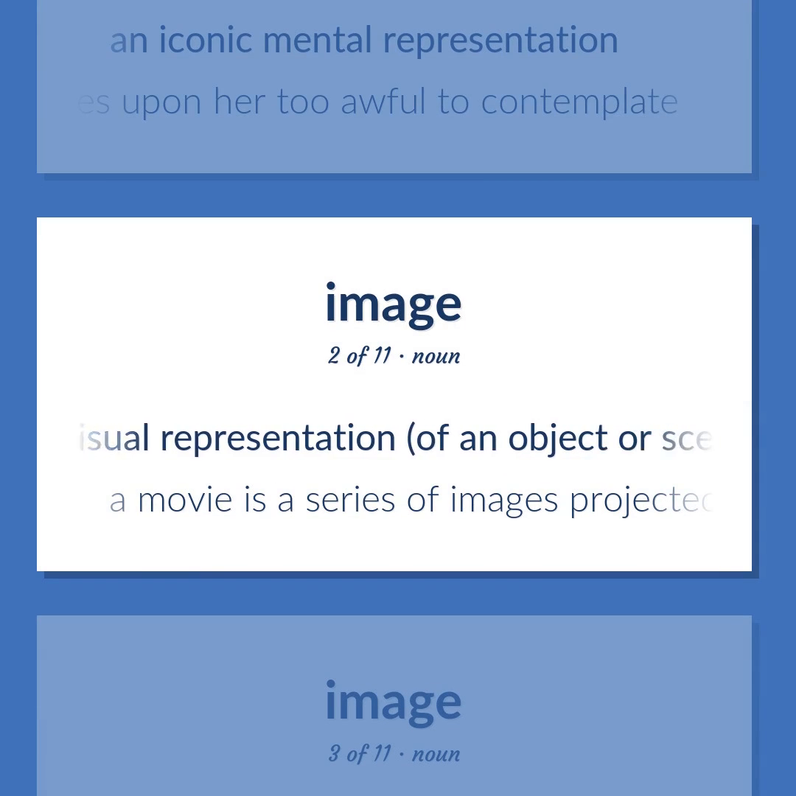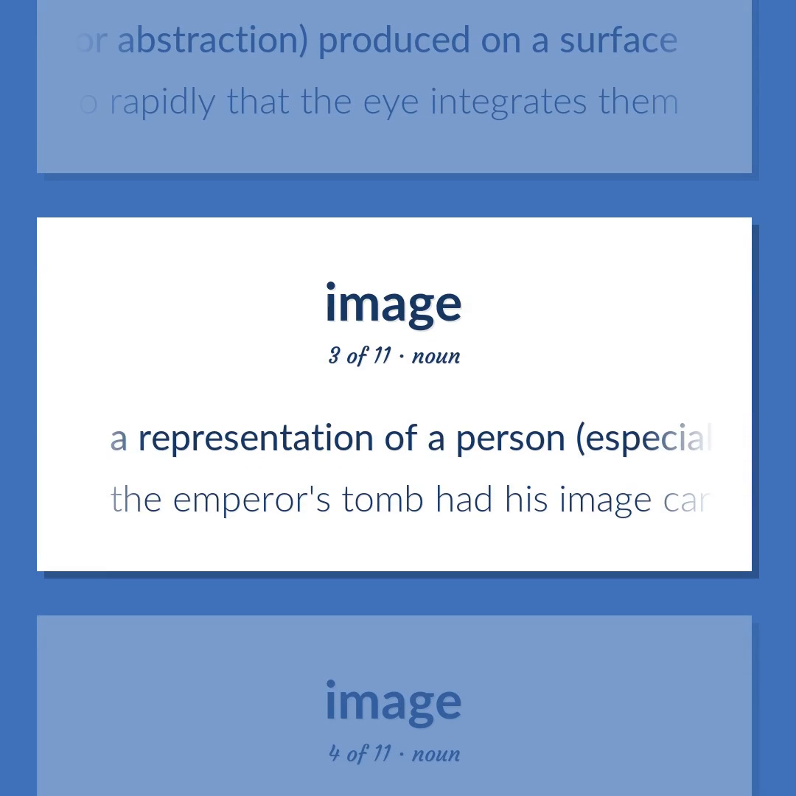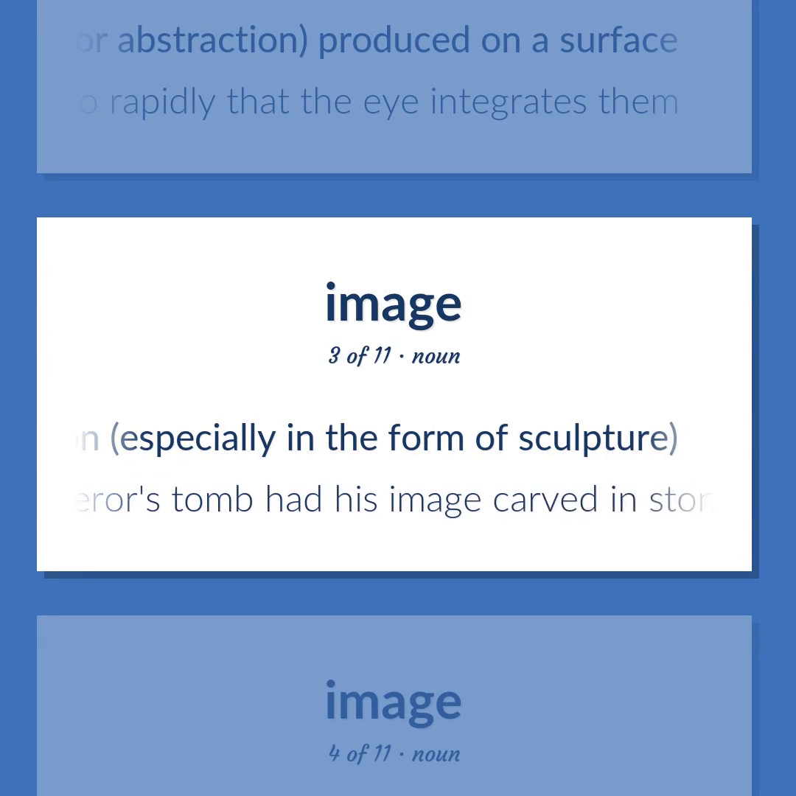A visual representation, of an object or scene or person or abstraction, produced on a surface. A movie is a series of images projected so rapidly that the eye integrates them. A representation of a person, especially in the form of sculpture. The emperor's tomb had his image carved in stone.